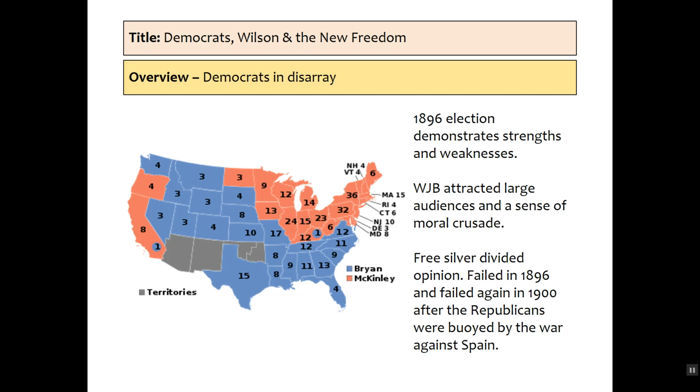The 1896 election demonstrates the strengths and weaknesses. McKinley versus William Jennings Bryan. WJB attracts large audiences. He's very popular. There's a sense of moral crusade, and he is supported by many people. But free silver was divisive. He fails in 1896, he fails again in 1900, and that's partially due to the war with Spain and the support that the Republicans garner from that.